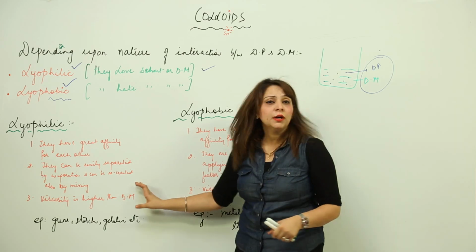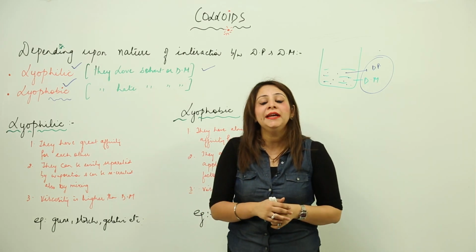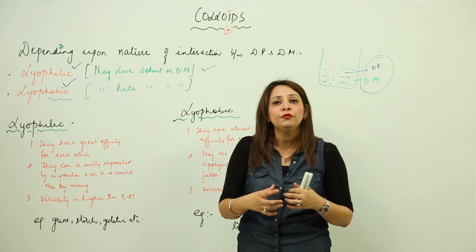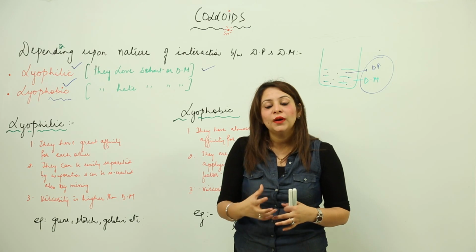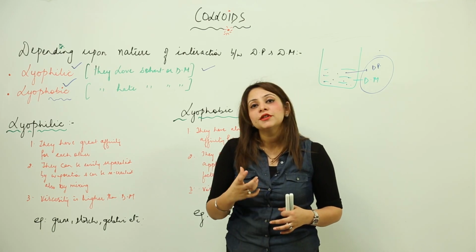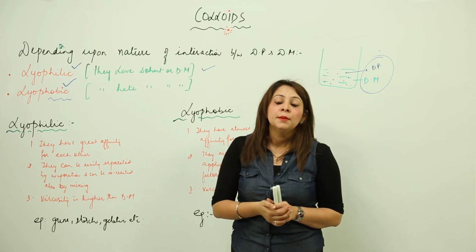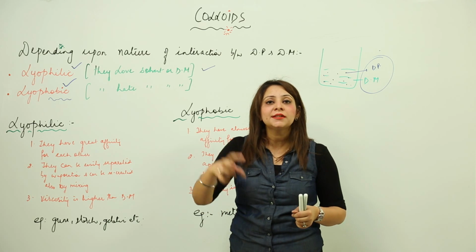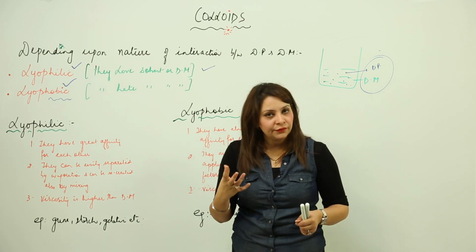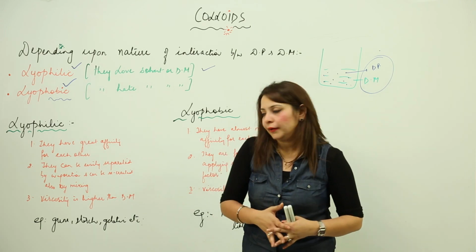So if we talk about viscosity, as I told you, they have the attracting capacity. That means they are getting attracted so much that they generally form one phase. That is why we see they are highly viscous. Their viscosity is too high as compared to the dispersion medium, because those particles get mixed into the dispersion medium so much that they unite to form a single phase. We are not able to see the dispersion medium and dispersed phase separately.